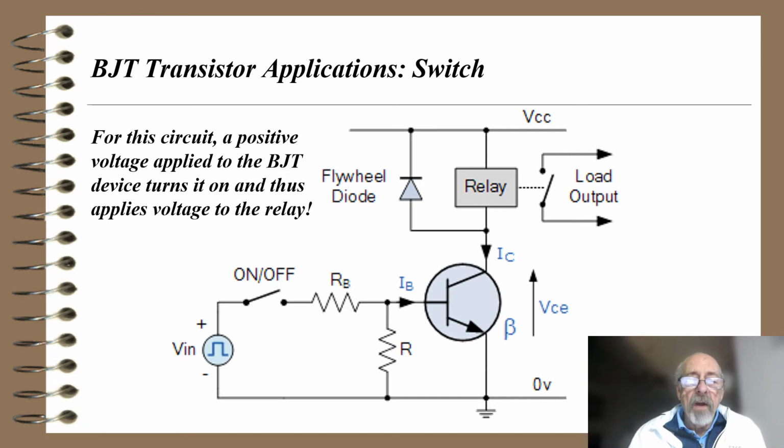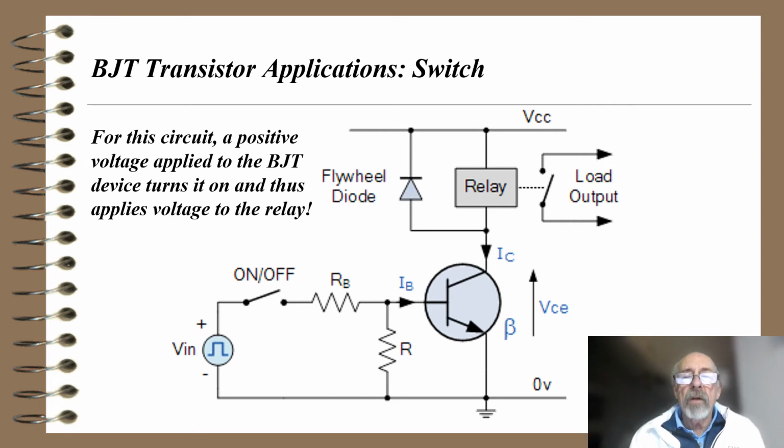We have something called R sub B, a base resistor, to limit the amount of current that flows into the base of the transistor, which is I sub B. And what we would discover is that the transistor from the collector to the emitter would act like a short circuit. So you see an IC current there. Beta is the gain of the transistor. Beta might typically be 100 to 200. There will be a small voltage VCE across the transistor. It won't go to zero entirely. It might go to about 0.2 of a volt or something like that.